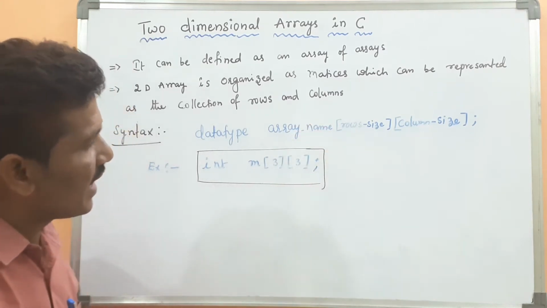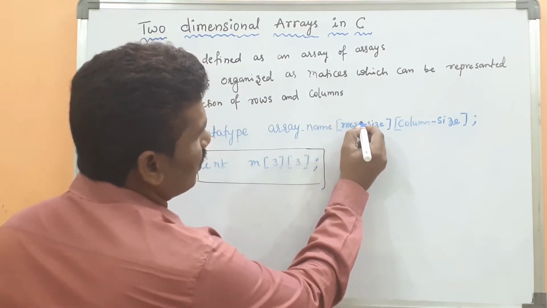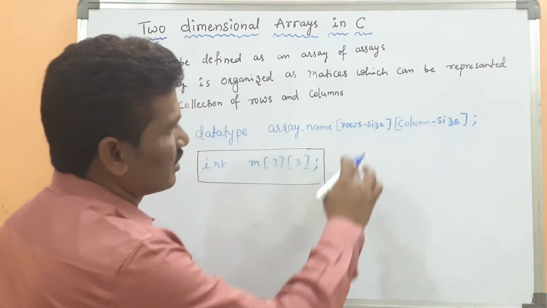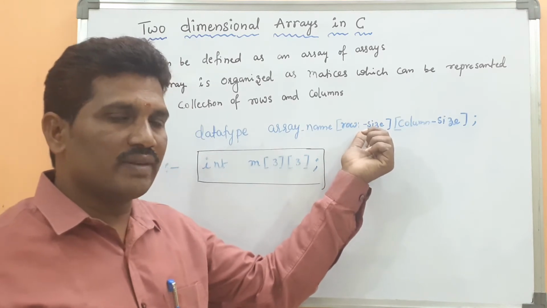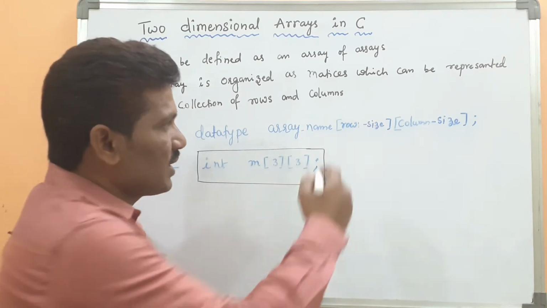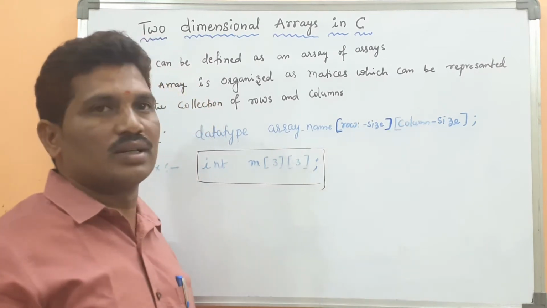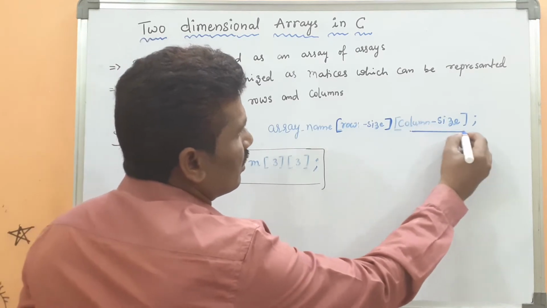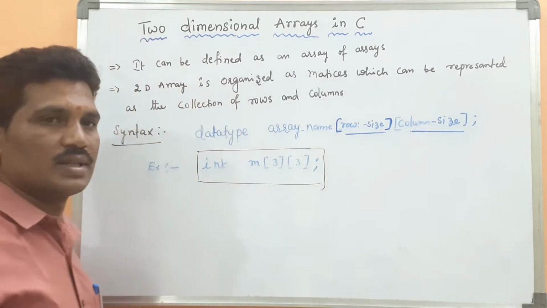Then this is called the row size, and the value given in the first subscript is called the row size. This other one is called the column size.